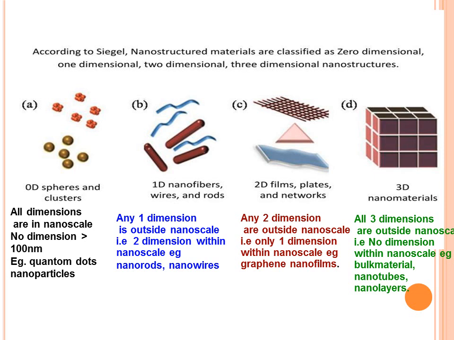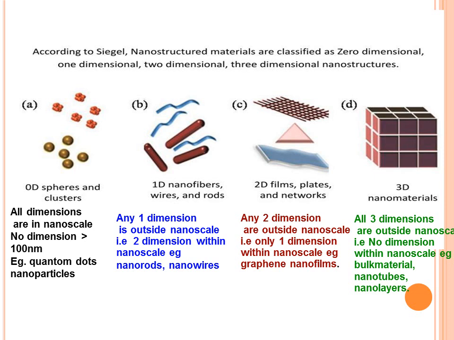The third class of nanomaterials is two dimensional nanomaterials. Here any two dimensions are outside the nanoscale, so any two dimensions from the three dimensions are outside the nanoscale, and only one dimension is within the nanoscale. Examples are graphene and nanofilms. Then the fourth class is three dimensional nanomaterials. Here all three dimensions of that material are outside the nanoscale, so no dimension is within the nanoscale.